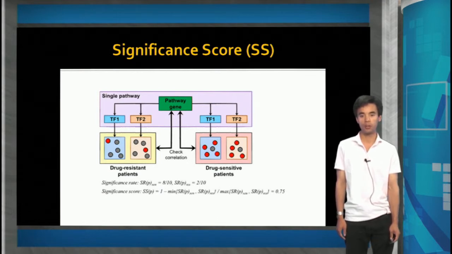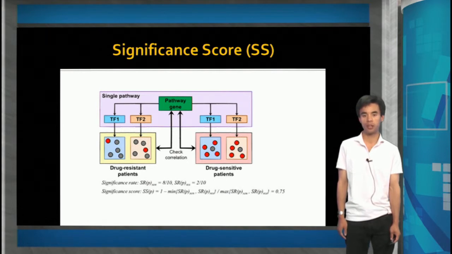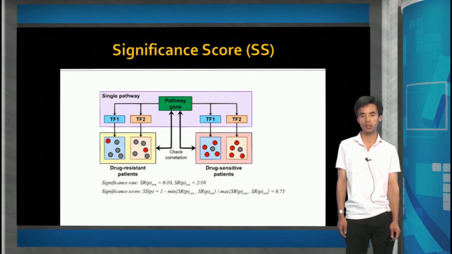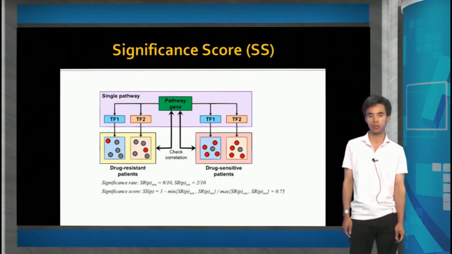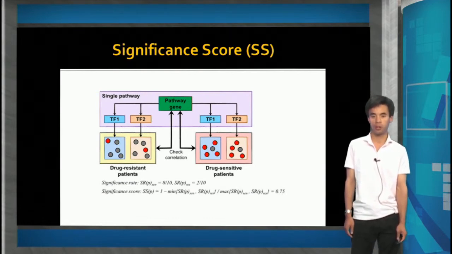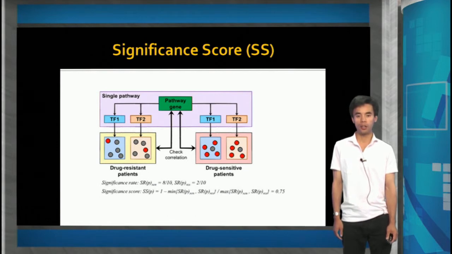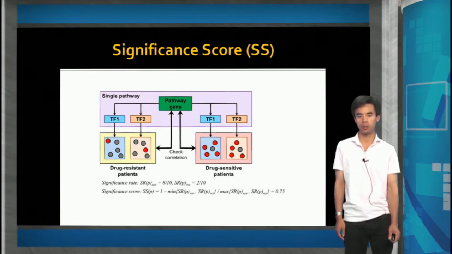For the two different phenotypic groups, the significance score SS is defined as the ratio of SRs. After simple arithmetic conversion, the range of SS is restricted to 0 and 1 inclusive. In this work, I used Spearman's rank order correlation coefficient, and target genes of TFs were downloaded from MSigDB.